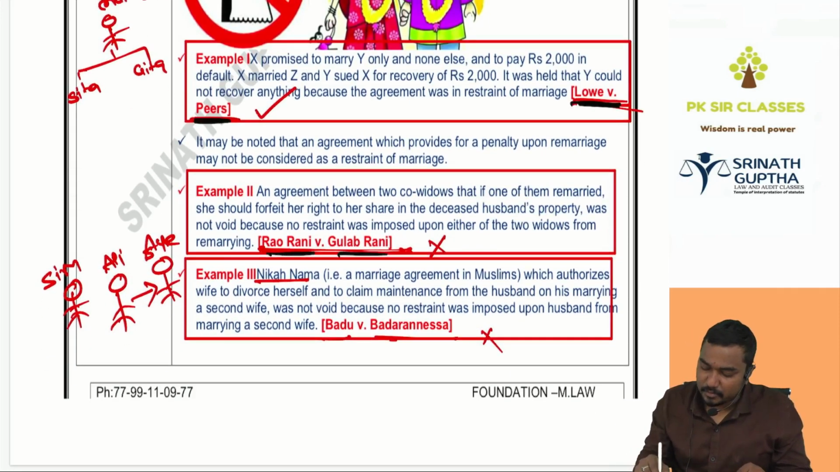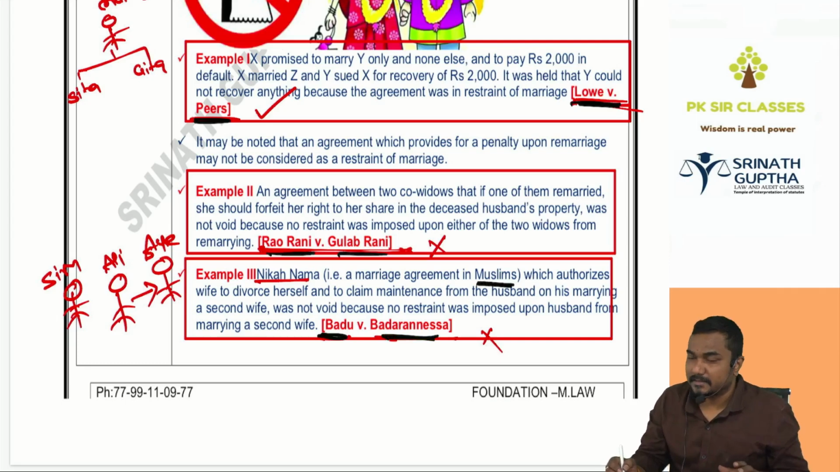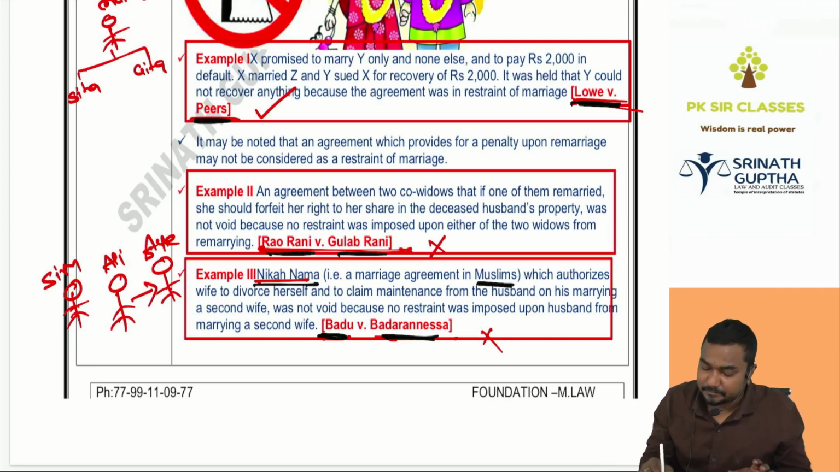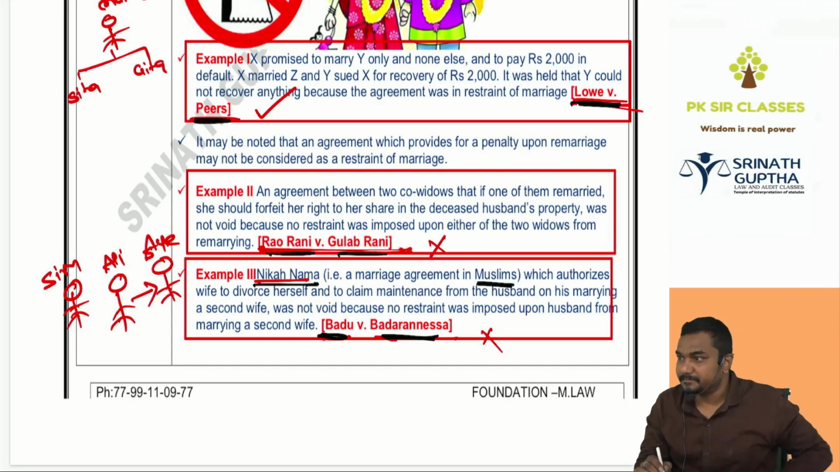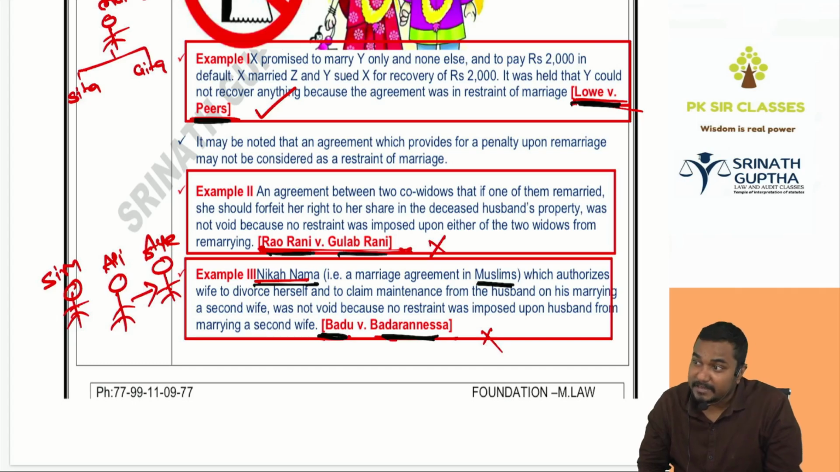Then we have discussed one more case, Badu v. Badar Sena. In Islam, at the time of marriage, one agreement is made, called the Nikah Nama. In the Nikah Nama, there was a clause kept by Sweetie: Hey Chintu, if you marry again, I will not stay with you. I will stay alone separately, but you have to pay maintenance every month. This agreement is not restricting Chintu from getting married. You can marry again, but I will not stay with you. It is not an agreement in restraint of marriage.